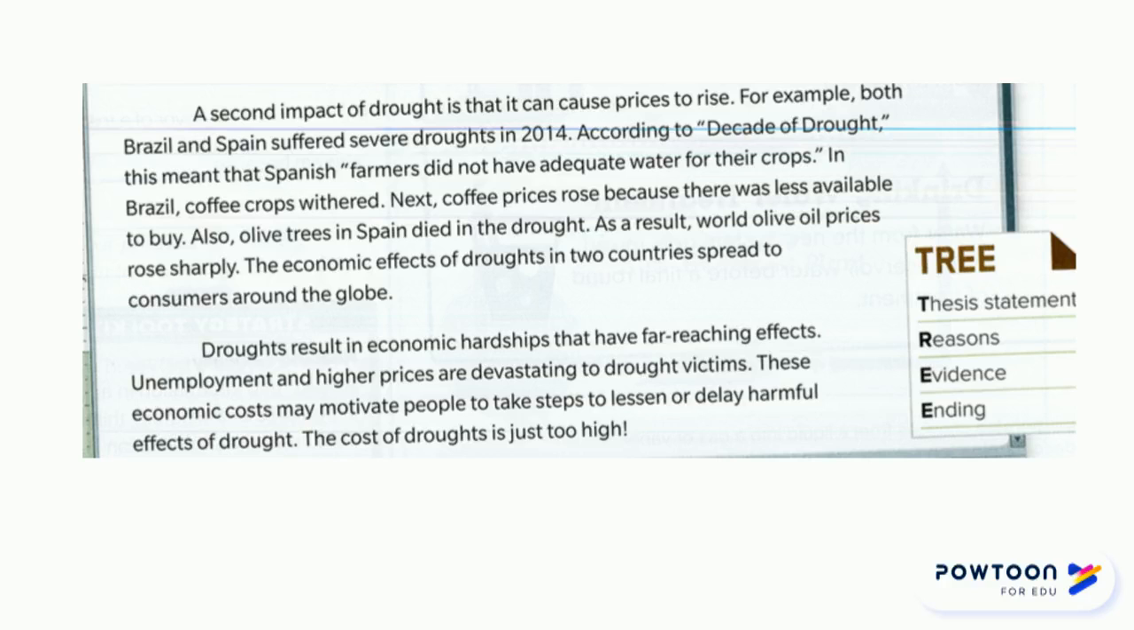The economic effects of droughts in two countries spread to consumers around the globe. Droughts result in economic hardships that have far-reaching effects. Unemployment and higher prices are devastating to drought victims. These economic costs may motivate people to take steps to lessen or delay harmful effects of drought. The cost of droughts is just too high.